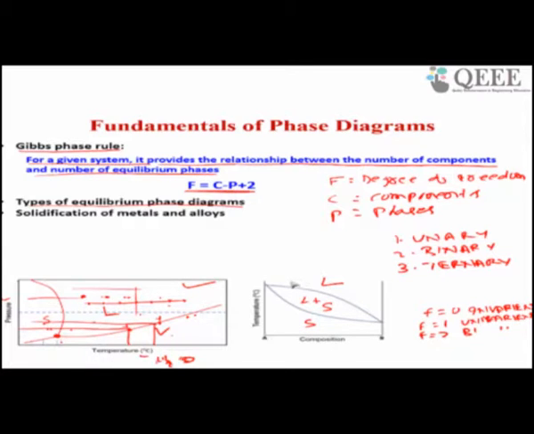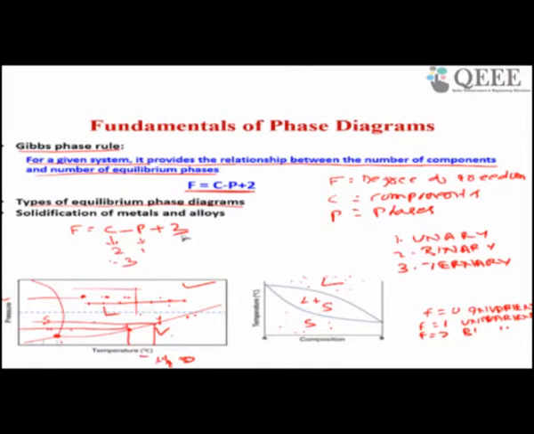Now what will be the degree of freedom at any point in the liquid phase? F equal to C minus P plus 2. So here how many components? You have A and B, so it is a binary alloy. So component equal to 2. How many phases here? Whichever point you take, you will get only one phase. So 2 minus 1 plus 2 equal to 3, right? So your degrees of freedom are 3. It means what are the variables? Your variables are composition, and components are 2.